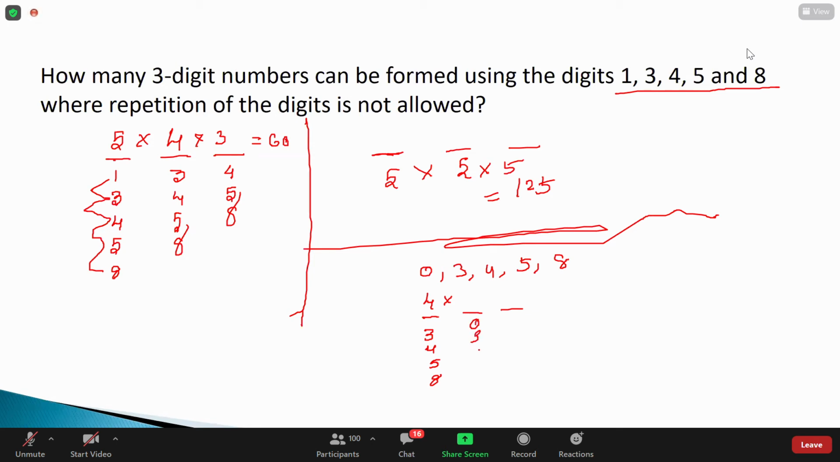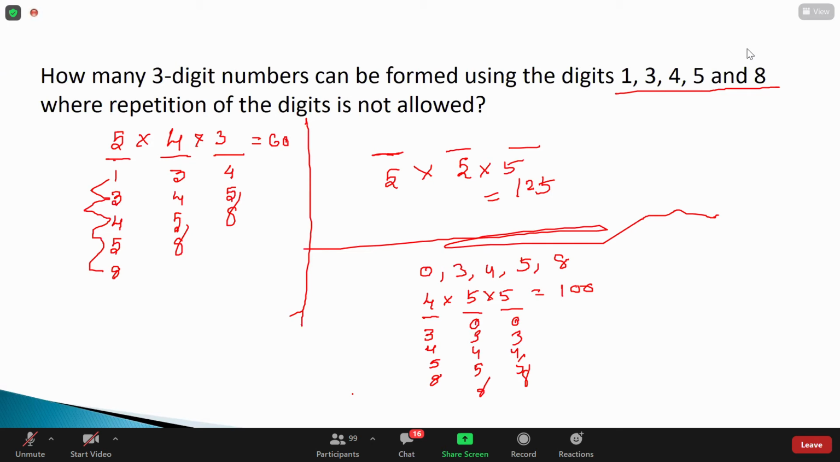So 0 can be repeated any number of times, right? So the digits are 0, 3, 4, 5, 8, and it should be 4 into 5 into 5. I hope you all understood, right? 100. Perfect. Thank you, guys, for responding.